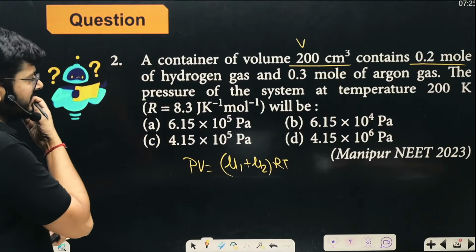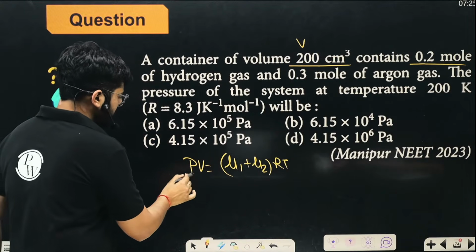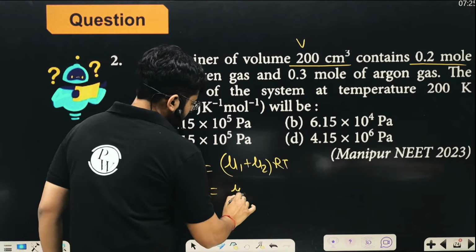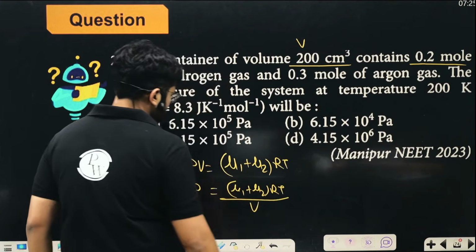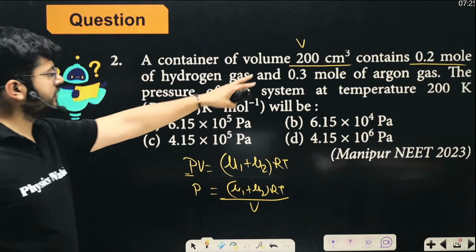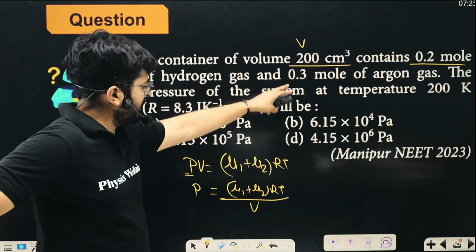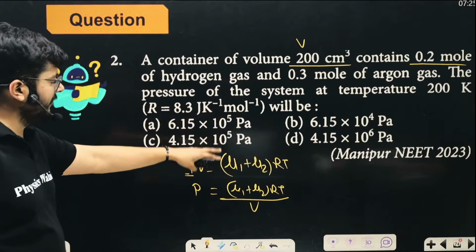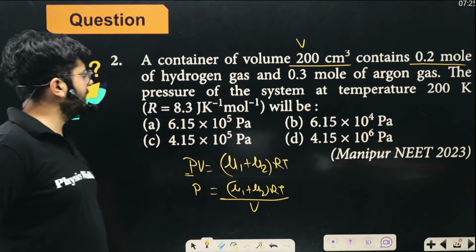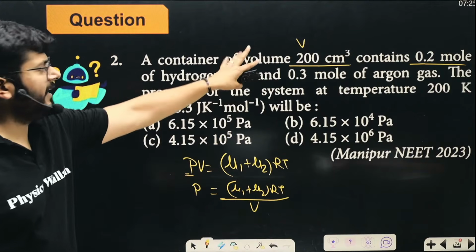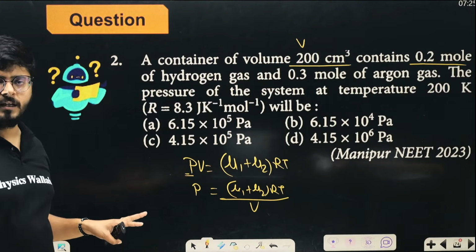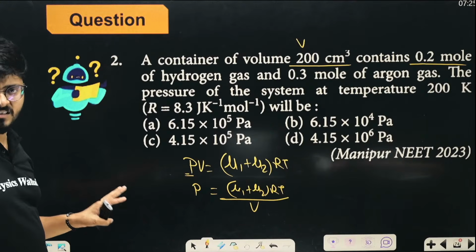We just need to answer PV equals to mu RT, right? And the pressure of the system we have to talk about. So we only need pressure, right? So pressure is going to be (mu1 plus mu2) into RT upon V, okay? So mu1 is given in the question 0.2 mole, mu2 is given 0.3 mole, R is the gas constant, T is the temperature given here 200 Kelvin, V is the volume given here 200 centimeter cube converted into meter cube by multiplying it with 10 to the power minus 6, right?